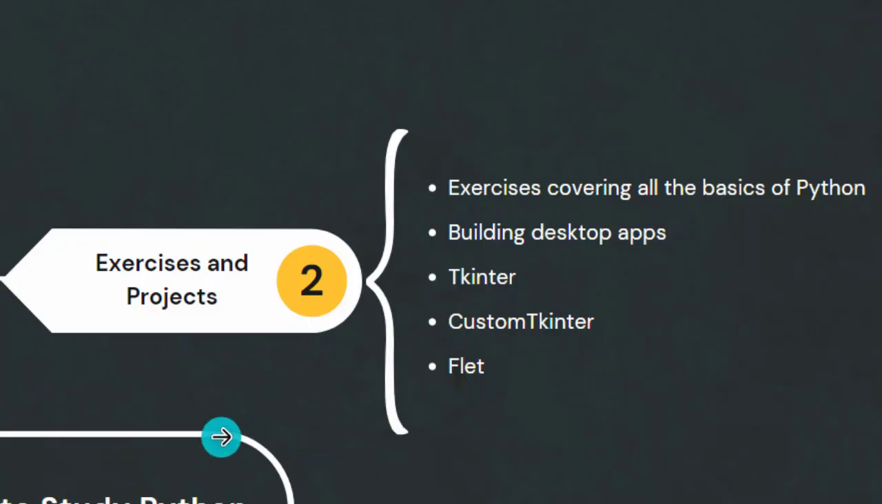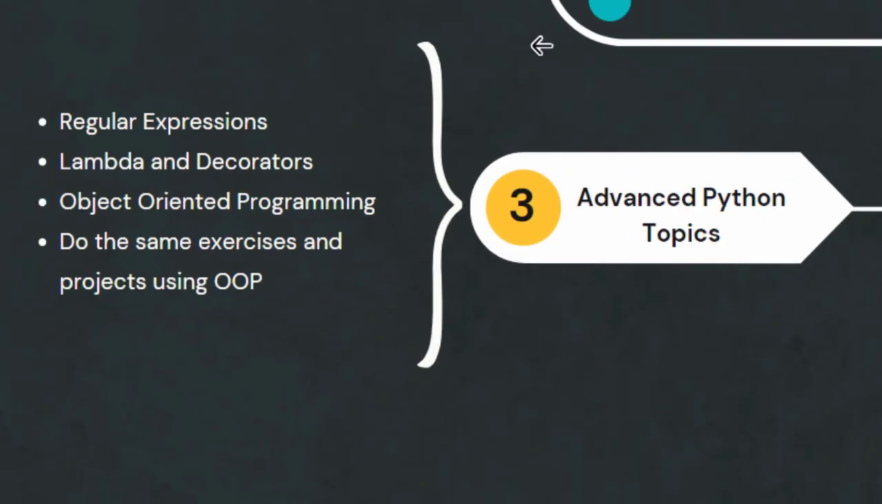So when you finish these two also, now you must start some advanced Python topics. Which advanced Python topics do you need to start? There are a lot of them, and I'll just list some. Something like, for example, regular expressions in Python, lambda and decorators, object-oriented programming in Python, and more advanced topics which are there.